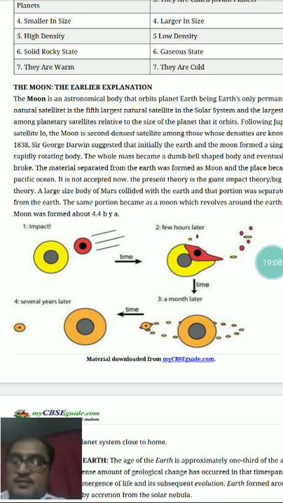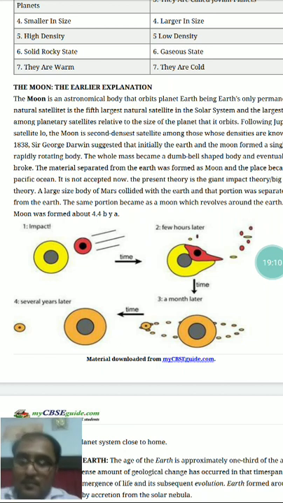So what they are saying is that a celestial body thrice the size of Mars collided into Earth shortly after the Earth was formed. Just see it in this figure also.